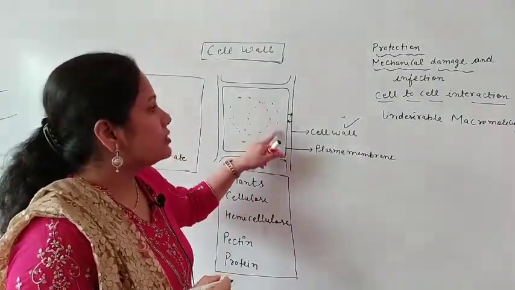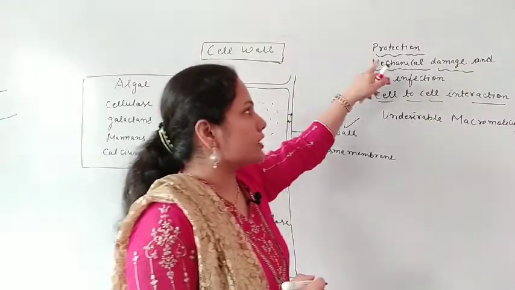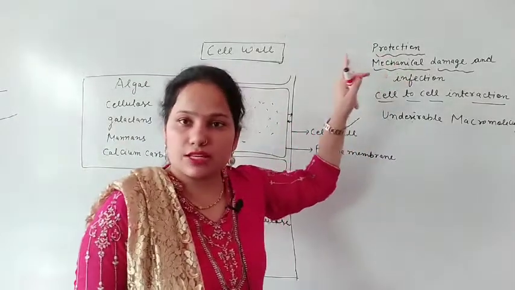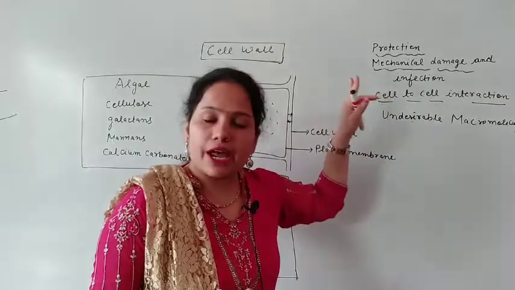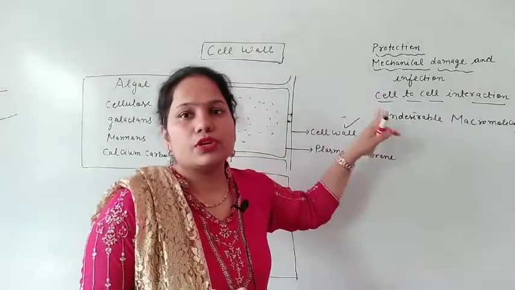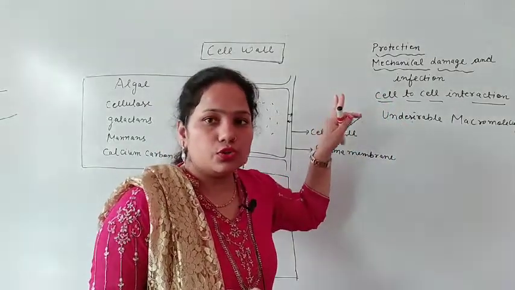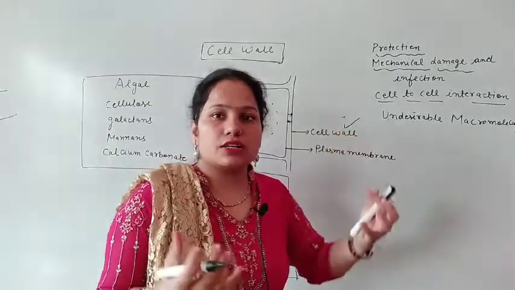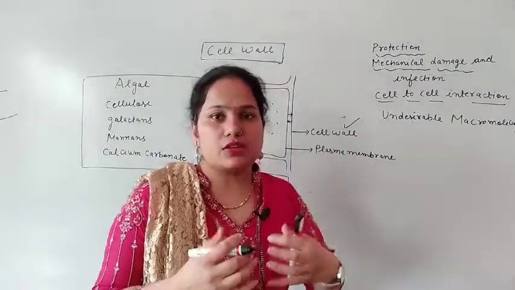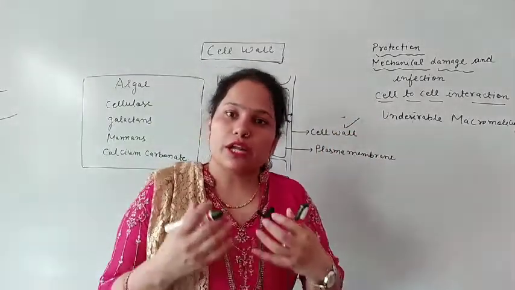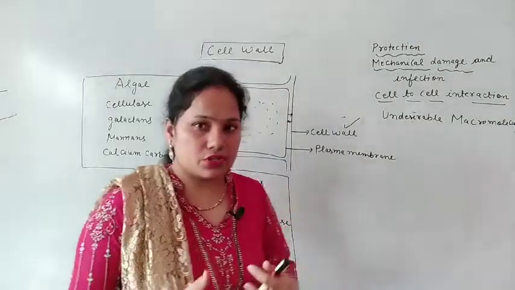So we can say the cell wall protects the plant as well as the bacteria from adverse conditions, and if the cell gains more water, it also protects the plant from bursting.